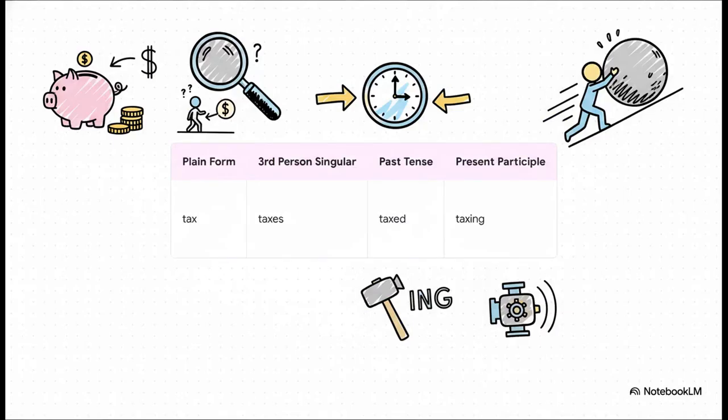And just like any other regular verb in English, tax has to change its clothes depending on how you use it. You've got the simple form, tax. For the third person, it's taxes, like she taxes her brain. The past tense is taxed, and of course, there it is, taxing. That's the one that gives us that awesome metaphorical meaning of something being difficult or draining.